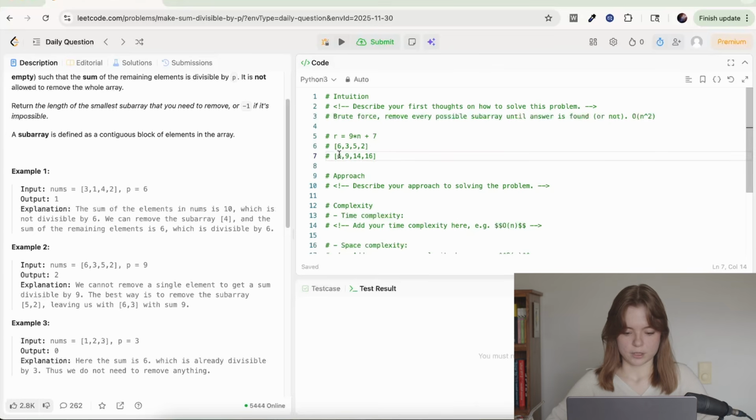Obviously, if not, we would start with, instead of this one, we'd start with this one minus nothing, then that one minus that one. Okay, so that would be our subarrays of length 3, which is n minus 1, which at that point, if we hadn't found anything, we would return -1.